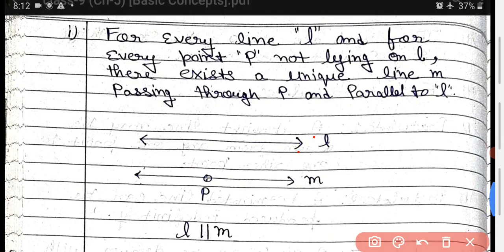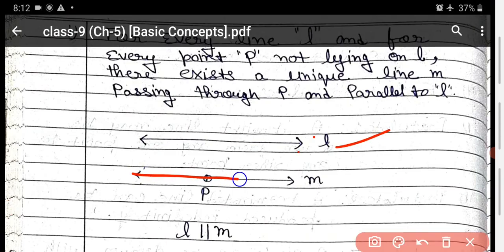Now I am making a diagram here. It is a line L. It is a point P. When you draw a single line which passes through P, it will always be parallel to L. That is, L is parallel to M.